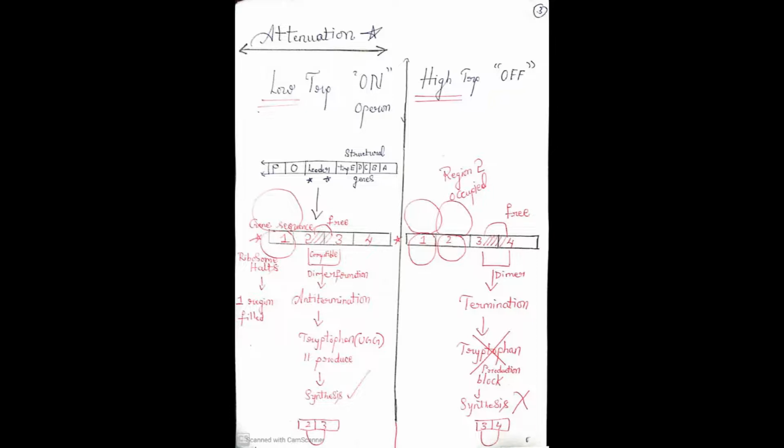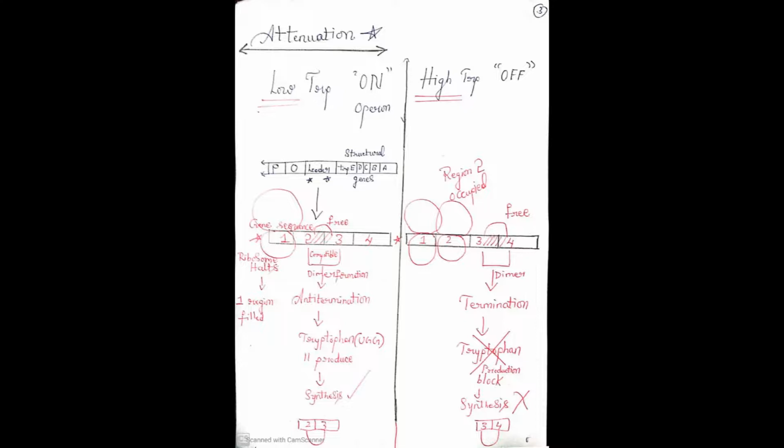If the first region is occupied, 2 and 3 are free. But 2 and 3 are compatible. So they will bind. They will form a dimer. Once 2 and 3 form a dimer, anti-termination will occur. What do you mean by anti-termination? It doesn't terminate the process. So tryptophan will be synthesized.